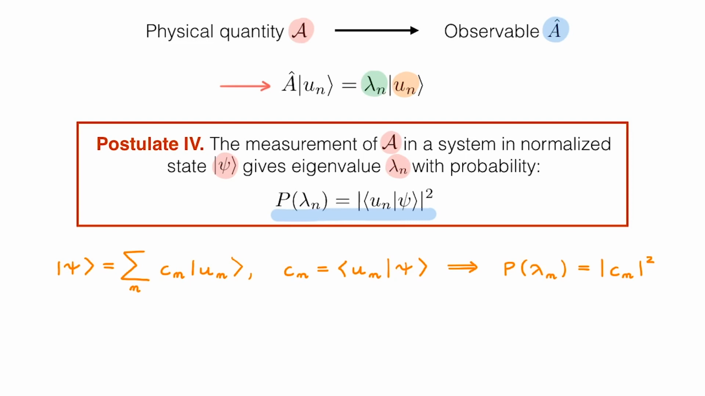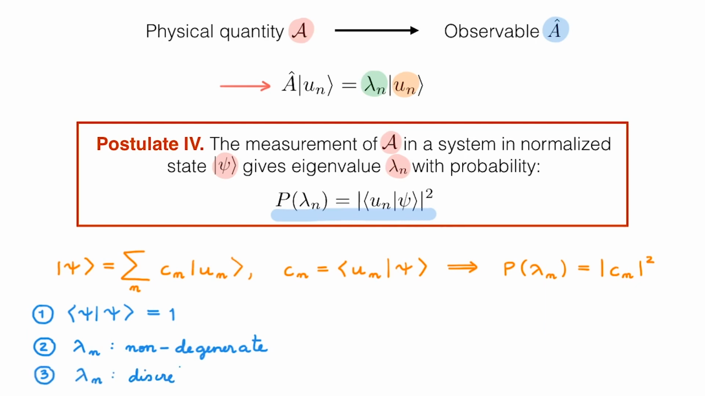The main point is that when writing postulate 4, we're implicitly making a number of assumptions. The first is that the state psi is normalized. The second is that we're assuming that the eigenvalues form a non-degenerate spectrum. And the third is that the eigenvalues form a discrete spectrum. What we'll do in this video is to investigate what happens when we relax these assumptions and how we then have to update postulate 4 accordingly.